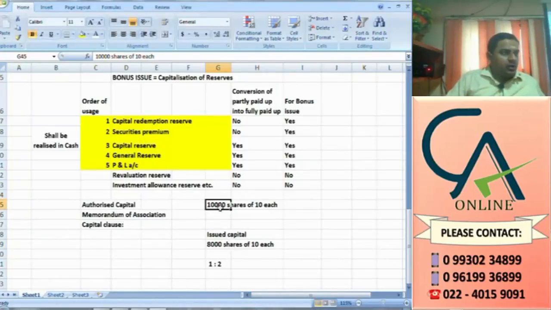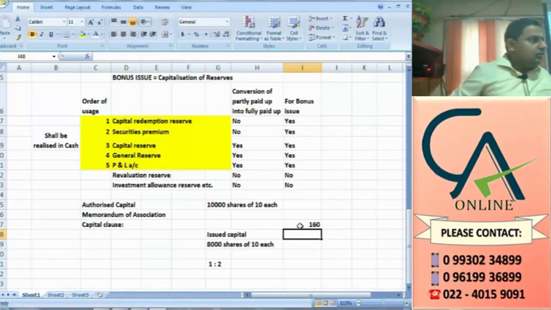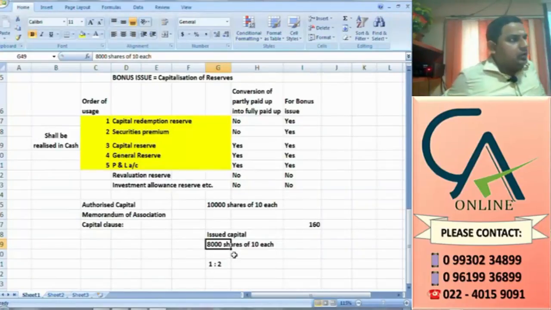So it is like I want to drive with 160 km speed in my Activa. Is it possible? What is the limit I have? 140. So if you want to drive with 160, then buy a bullet or buy a car and you can have the maximum limit 220, then you can drive 160. But now it is not possible. So in such case, what you need to do? Subsequent to issue of bonus, if subscribed capital and paid up capital exceeds authorized limit, you need to pass a resolution and you need to change the authorized capital limit, then only you can go for issuing bonus shares.